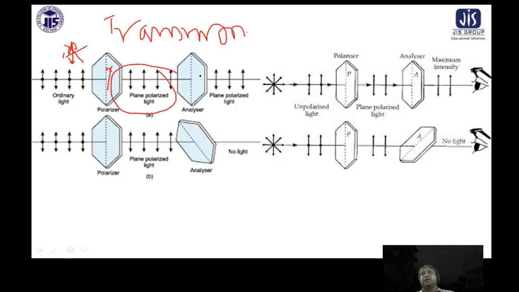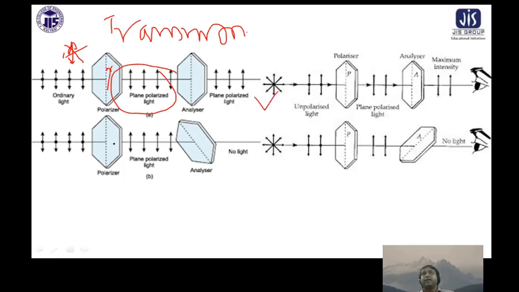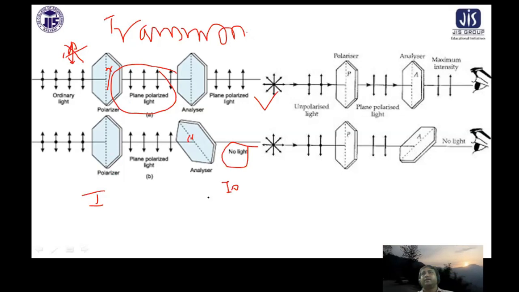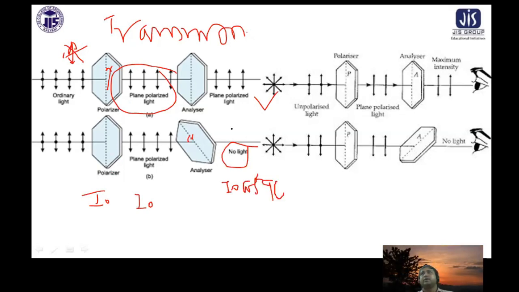Ultimately, this is a polarizer. If the analyzer is parallel to it, you get an output. If it is at some angle, the output will change. It depends on the angle between the polarizer and the analyzer. Now this is the case of a 90-degree angle, so they are perpendicular to each other. The formula is: if the initial intensity is I0, the final intensity will be I0 cos squared of the angle. Here it is cos squared 90 degrees, so we get nothing.